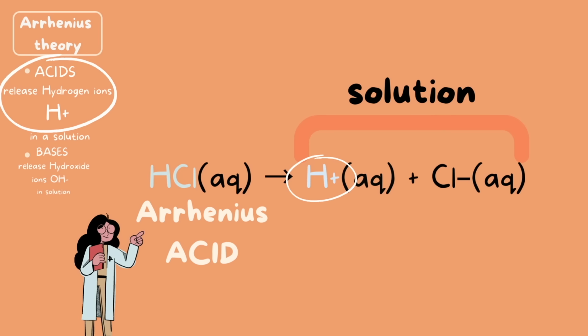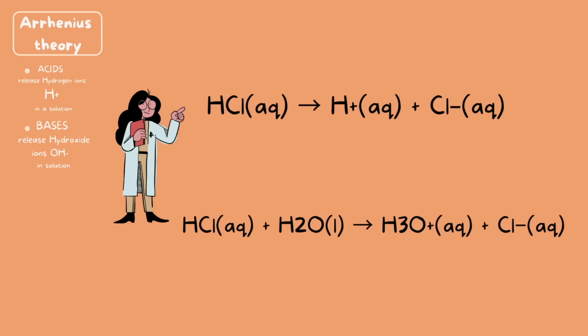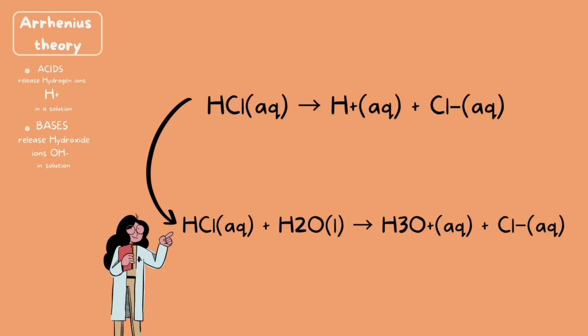in the solution. Okay, so I just want to touch on something a tiny bit off topic, because this particular chemical equation is very important for your TEAS exam. On the top here, I have the exact equation that we just looked at in our example. HCl dissociates into hydrogen ions and chlorine ions. On the bottom, I have a more detailed chemical equation that includes H2O and H3O+. H3O+, by the way, is hydronium.